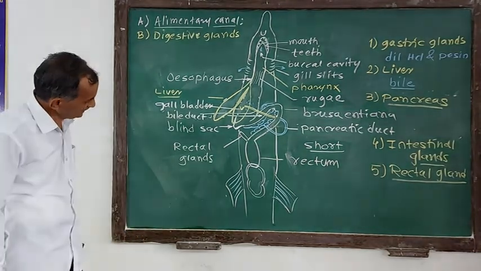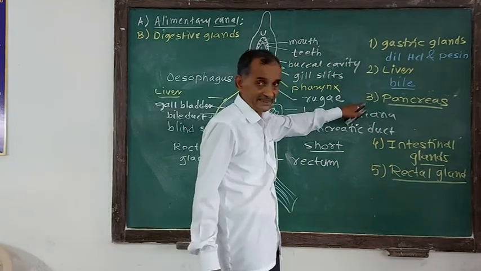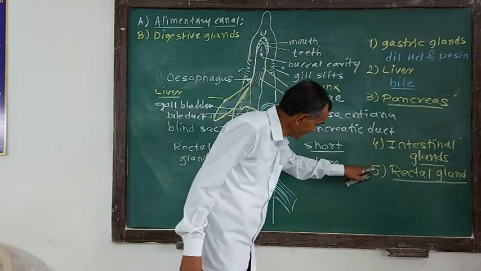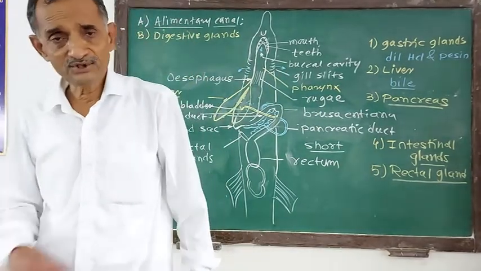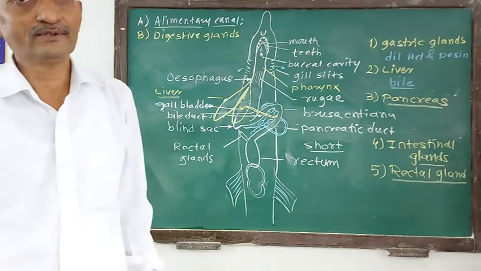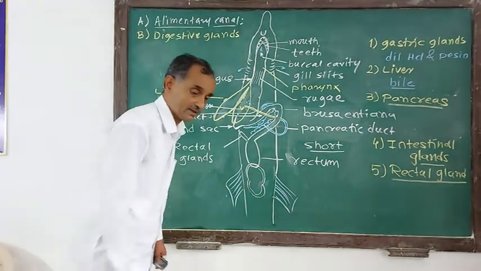Okay, do you get my point? So these are the glands associated with the alimentary canal: gastric glands, liver, pancreas, intestinal glands and rectal gland. In the next video we will consider digestion, how digestion occurs.